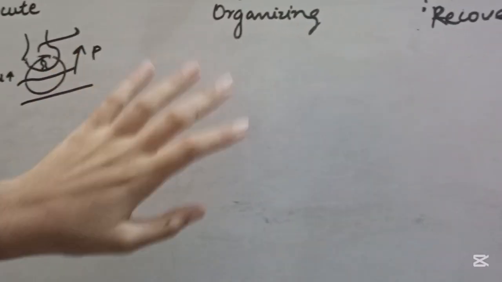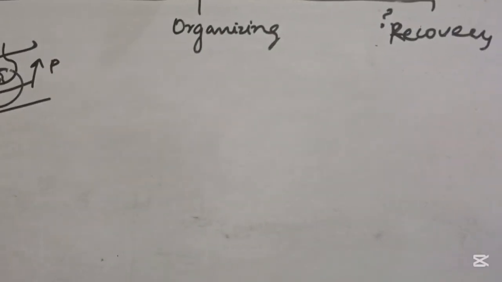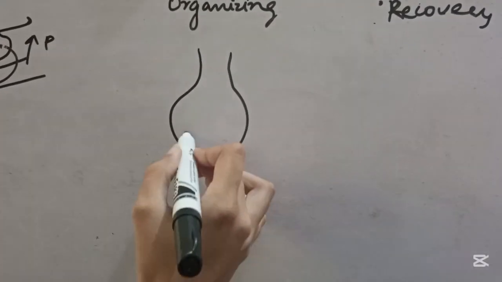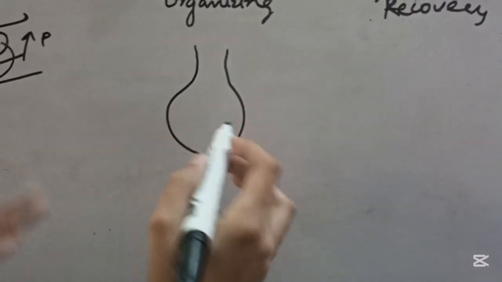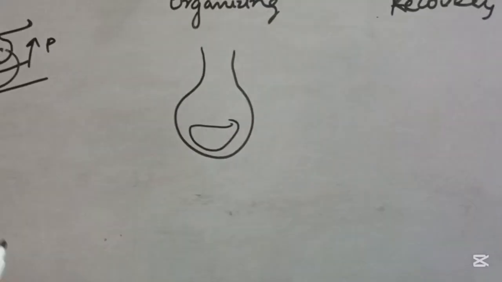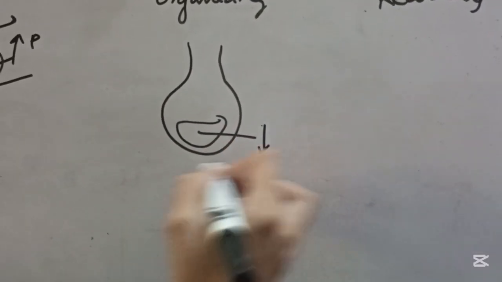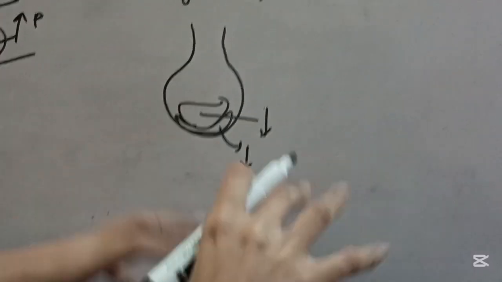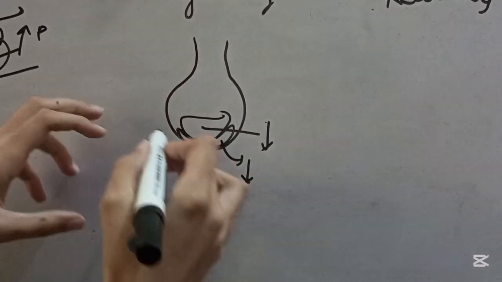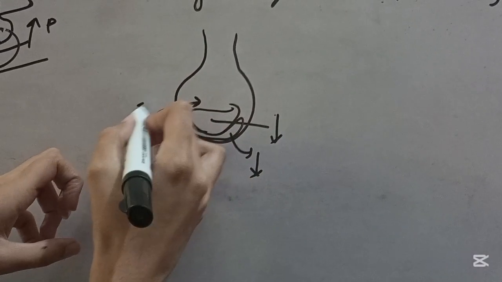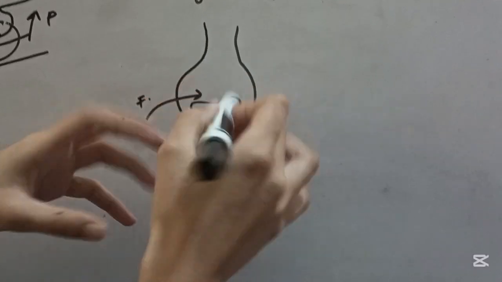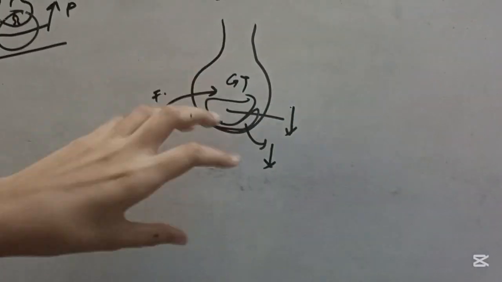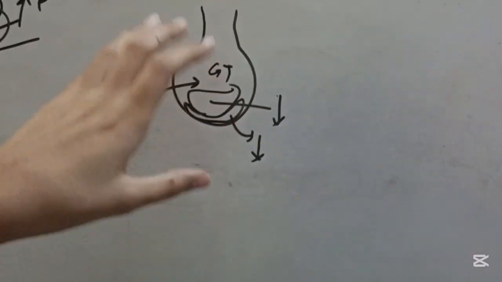So next we have our organizing stage, and this is a little bit interesting. Here we have our alveoli. I have told earlier that there is exudate present here. In the organizing stage, suppose this is the exudate, then this exudate is going to decrease. And there is hyaline membrane formation here, and it is also decreasing, it is reabsorbing. And the fibroblasts are going to move inside. And when they are moving inside, then at the end, we are able to see granulation tissue here. So these are the changes that are occurring in the alveolar space.